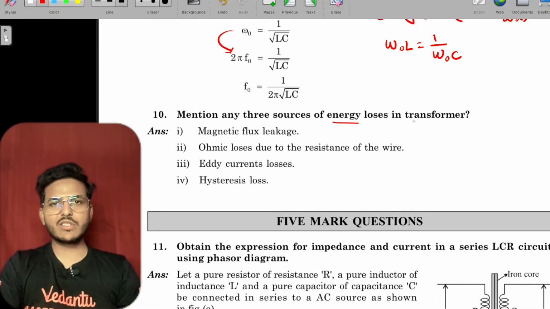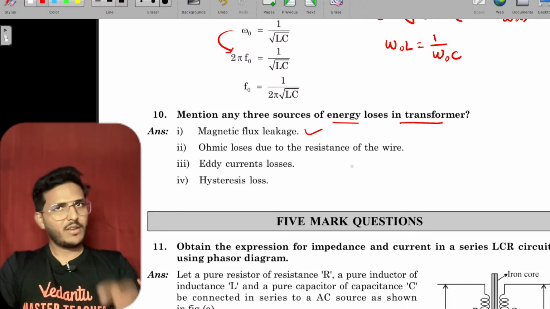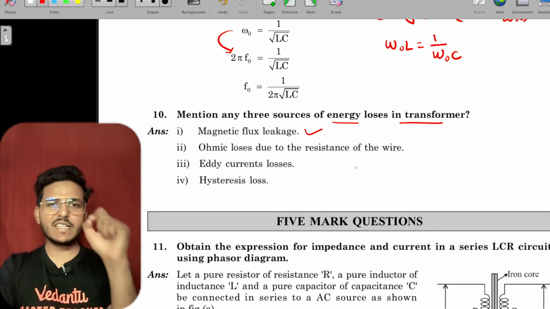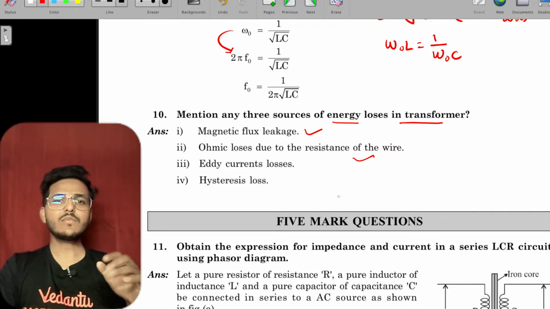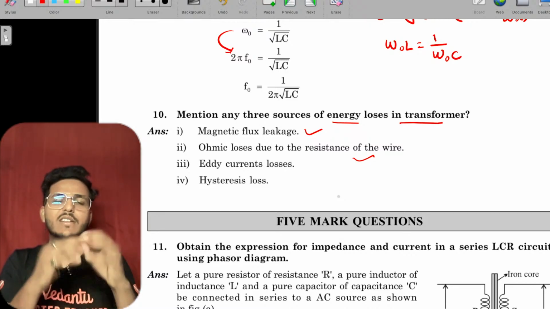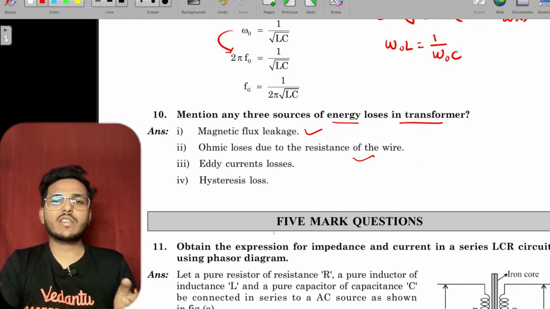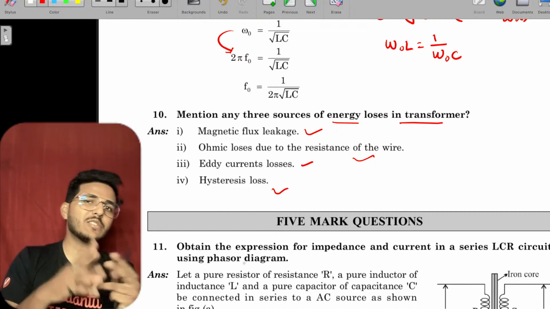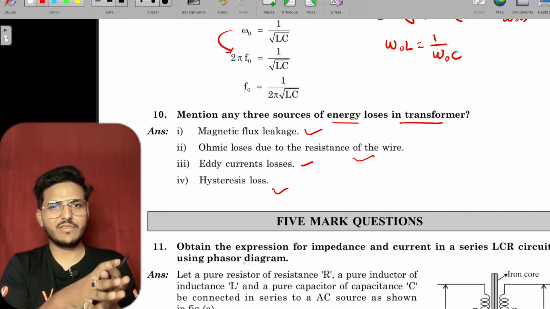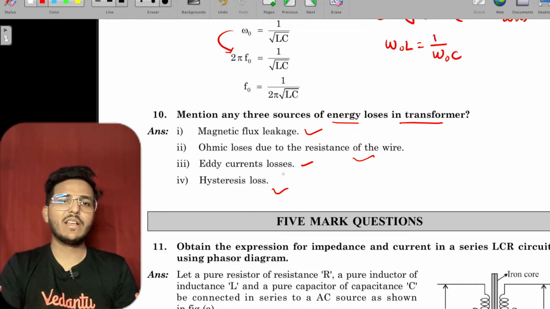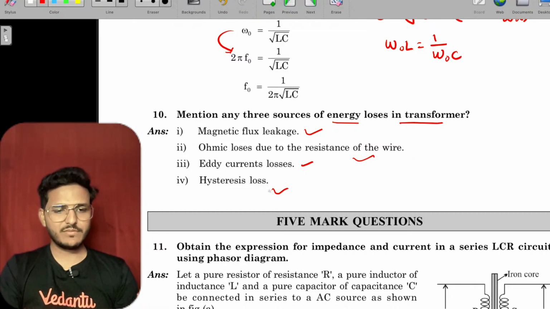Mention 3 sources of energy losses in transformer. See, first, magnetic flux leakage. Second, ohmic losses, that is resistance of the conductor, that is copper loss. Eddy current loss, and hysteresis loss, that means magnetization and demagnetization; in the process of magnetization and demagnetization also losses occur. Eddy current loss, as you know.